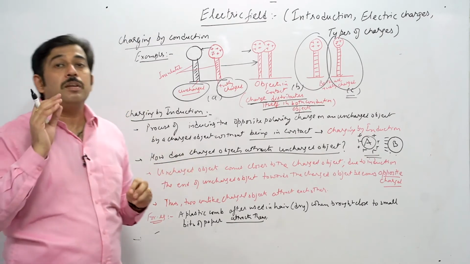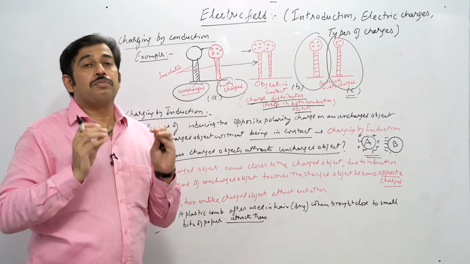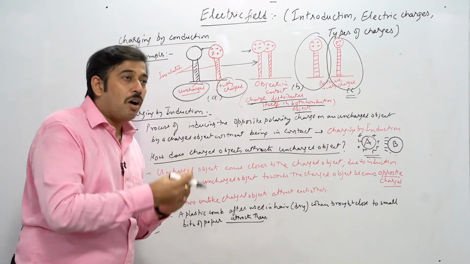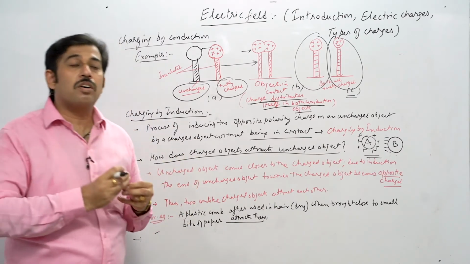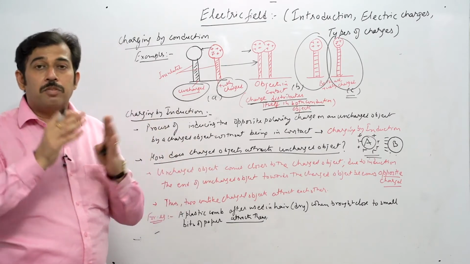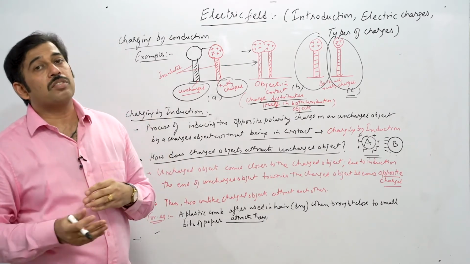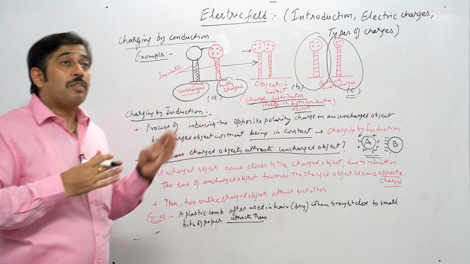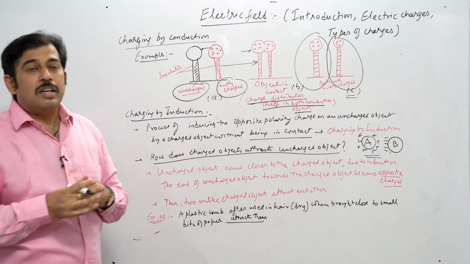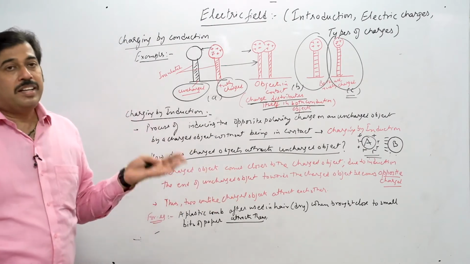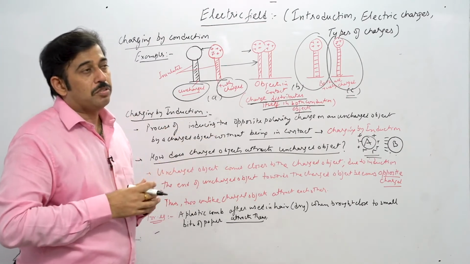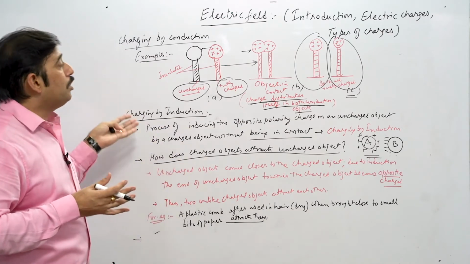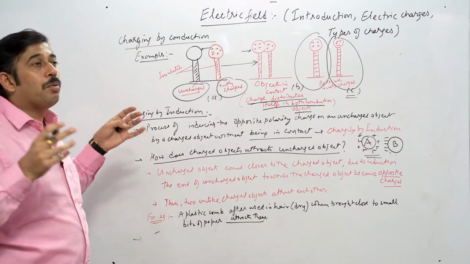Charging can be done by three main processes. Till now we have understood the first one, charging by friction. There we have to rub certain materials. The material can be a glass rod or an ebonite rod. If a glass rod is rubbed with a silk cloth, it gives some kind of charge. It can be a positive charge in the case of a glass rod, and a negative charge in the case of an ebonite rod. Apart from the ebonite rod, there can be a cat's fur, plastic, rubber, any type of material that also shows the charge initiation process. The second process which creates charging is charging by conduction. That means we need to find certain materials and see what happens when they are brought near each other.